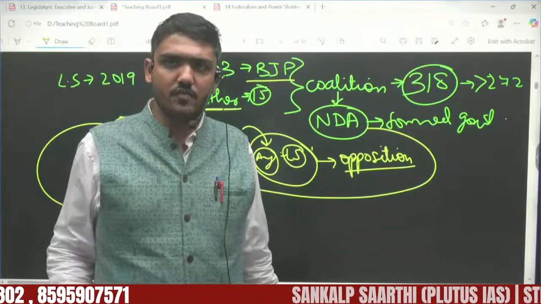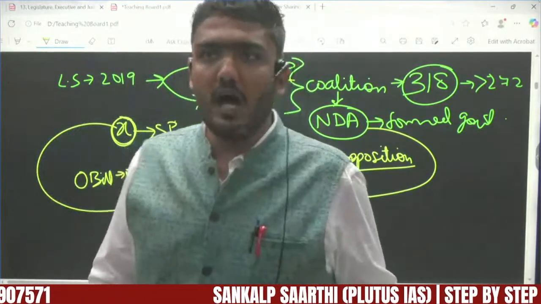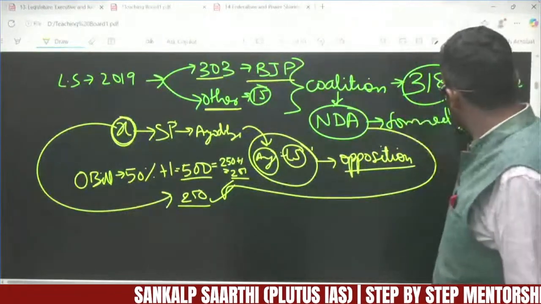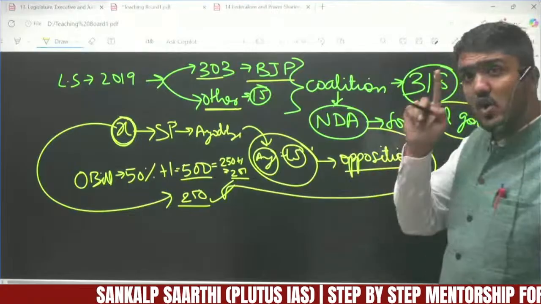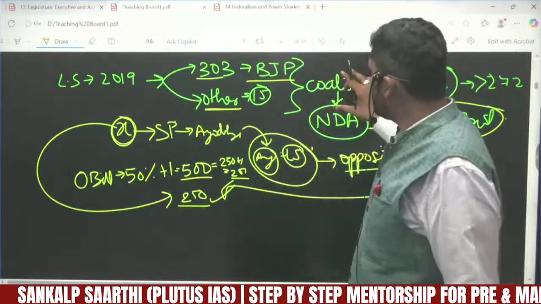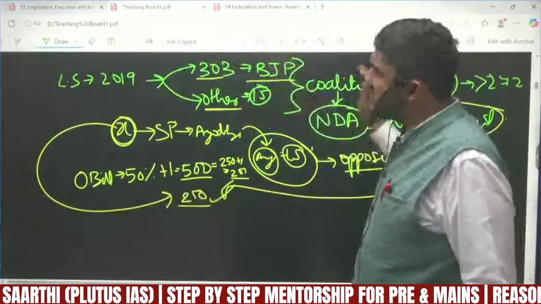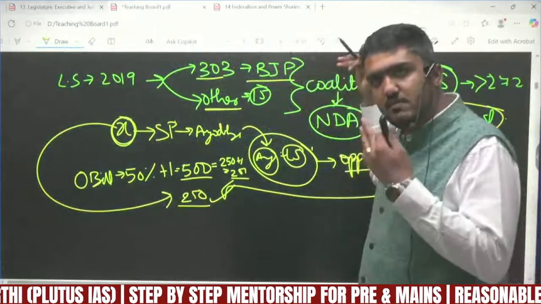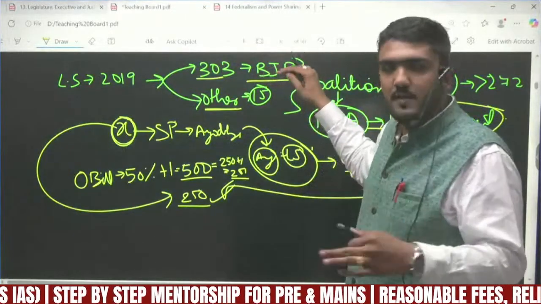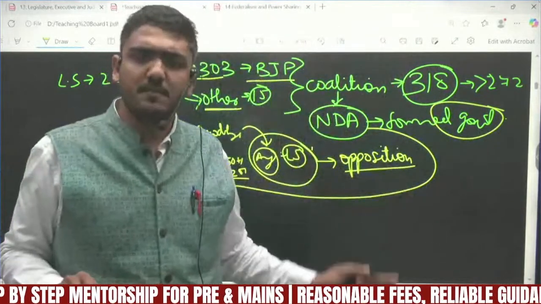Okay, sir, voting means the vote of anyone. Now one thing I would like to clear here is that a bill which is introduced by this government is always an ordinary bill that gets passed. Why? Because this government is introducing this particular bill, this government must be having more than 50% of the members in Lok Sabha. This is true, na? So in most of the cases this bill will be passed.